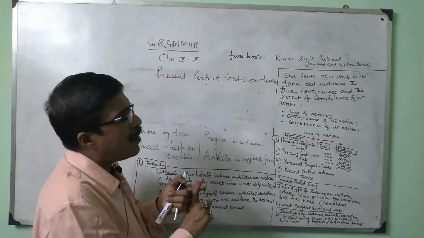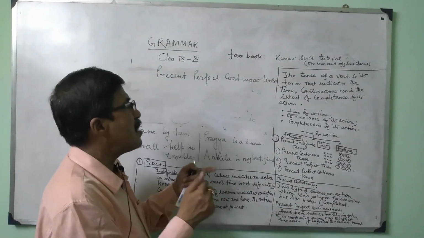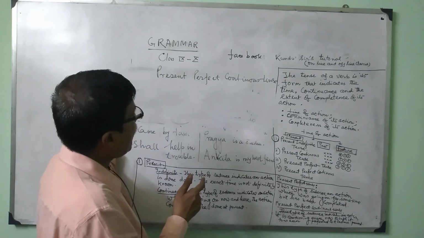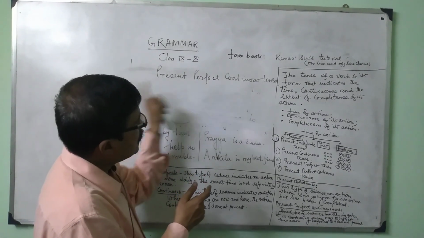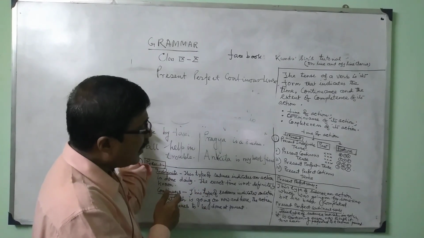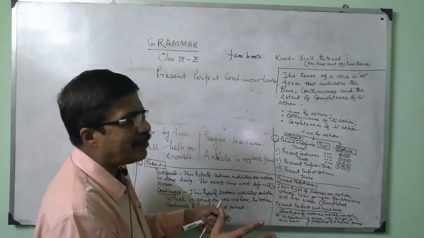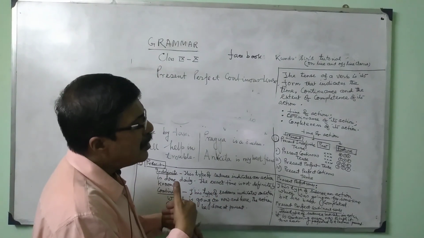When the action of the verb is started, it is a question of tense because time is involved. So the action was already started and still going on. Already started, still going on. And we can't expect the result because it is not yet completed. It is still going on.